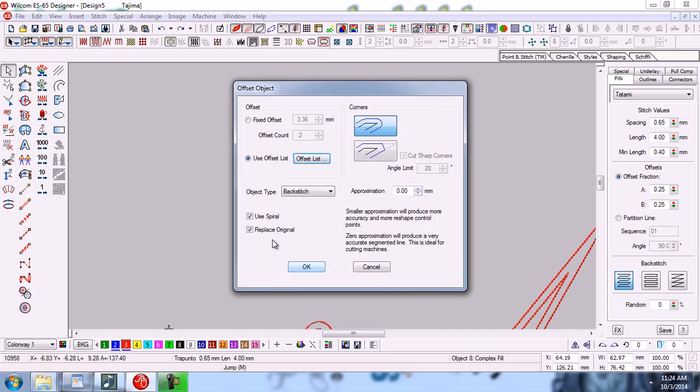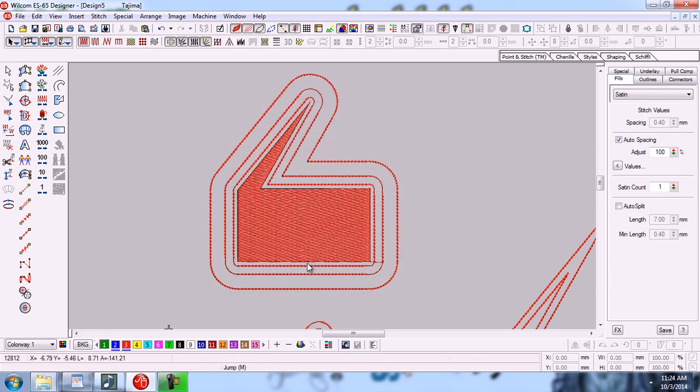Now click OK, and I don't want to use the replace original option and use spiral option. Now click OK. So you can see that the first offset object is at 2 millimeter distance, the second I think was at 4 millimeter, and the last was at 7 millimeter.